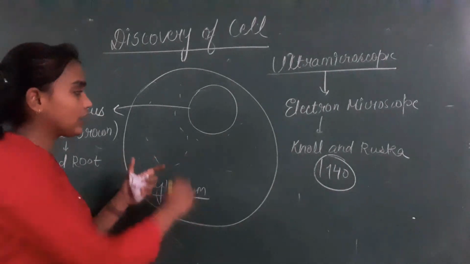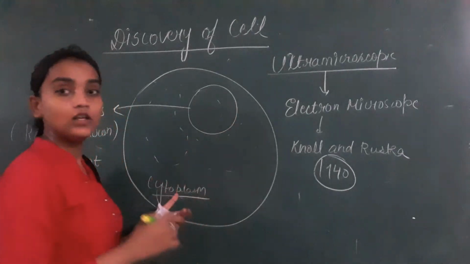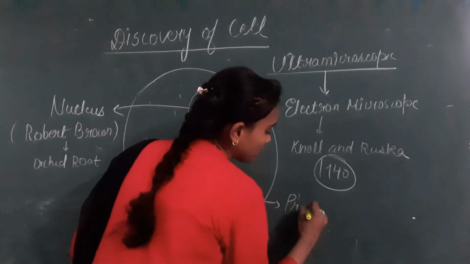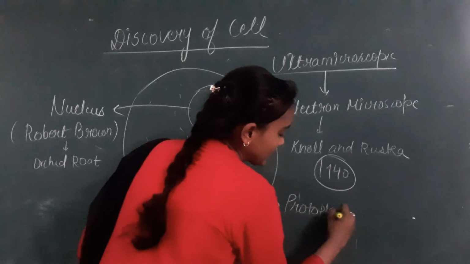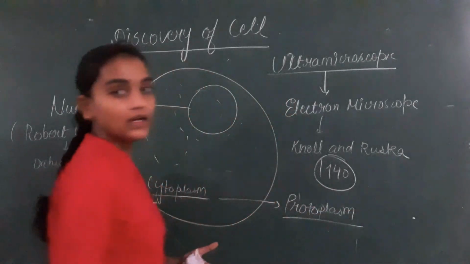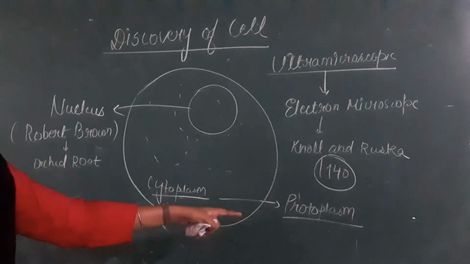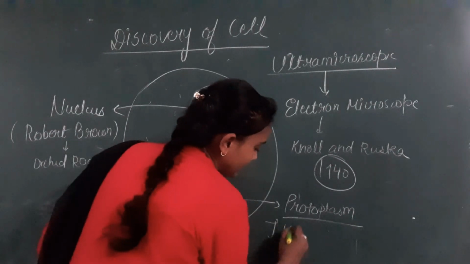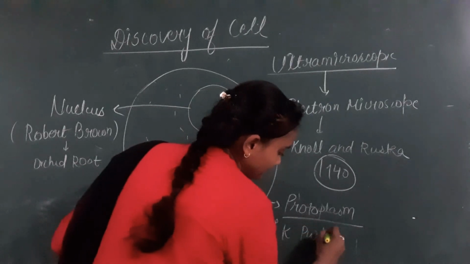This liquid content inside the cell, or inside the nucleus, is called protoplasm, and the term protoplasm was given by J.E. Purkinje.